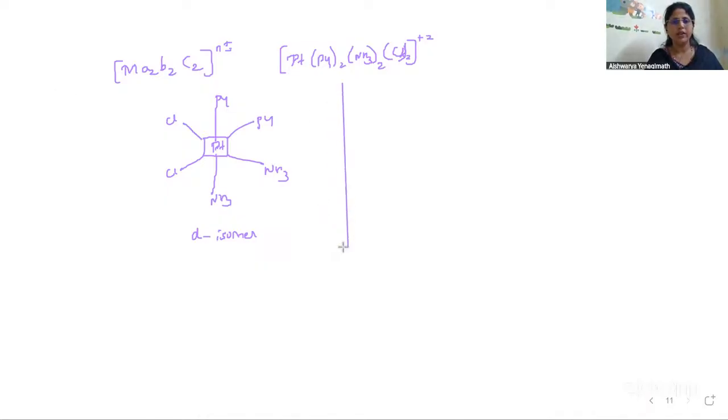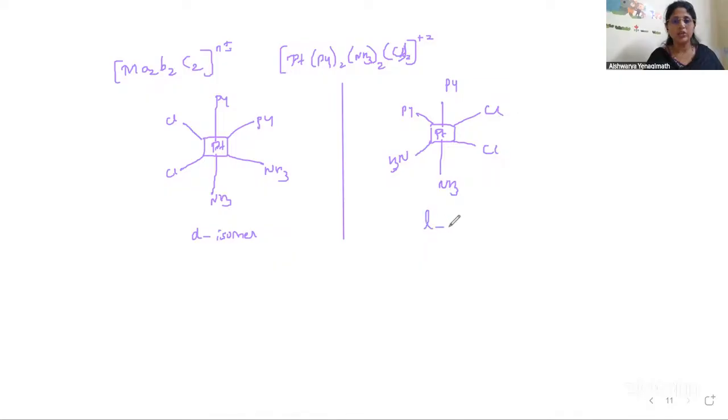So let us say we have a mirror here, correct? So what will be the mirror image of it? You are placing it in front of a mirror, so what do you get as a mirror image? Here we have Py, here we have NH3. Top doesn't change, Py. Bottom also doesn't change, NH3. Cl, Cl.